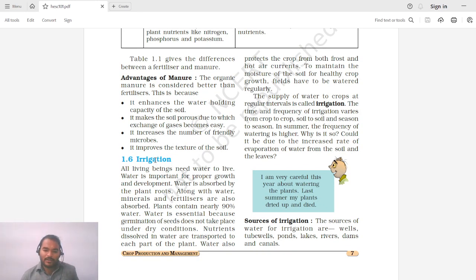So let us continue learning this chapter. I think for this lecture we will stop over here. In the next lecture we will look at irrigation.